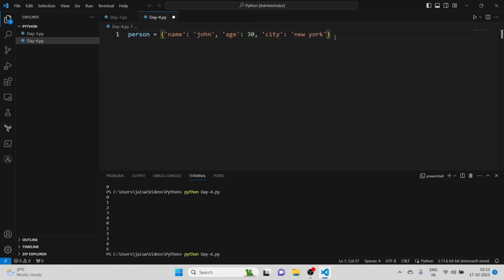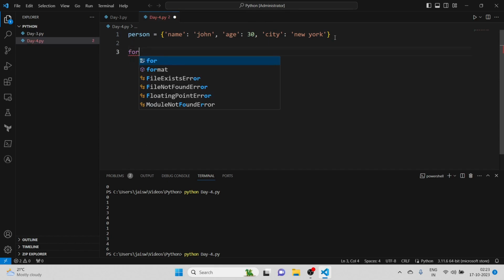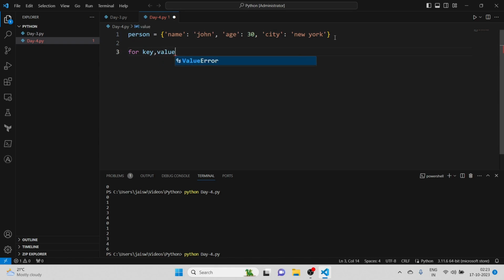Inside a dictionary we can also use a for loop. We can run it in this format: for key, value, because a dictionary consists of key and value pairs. This is key, this is value.